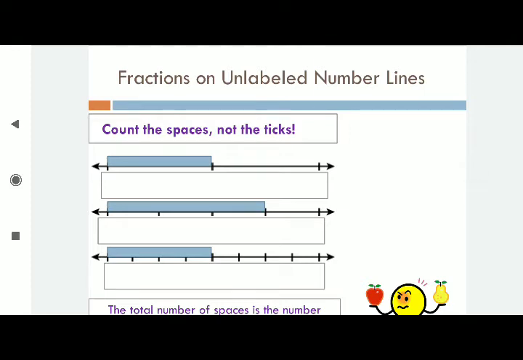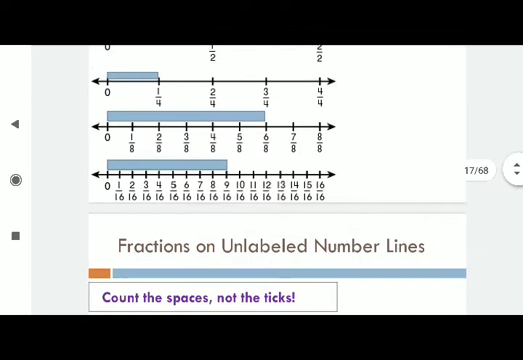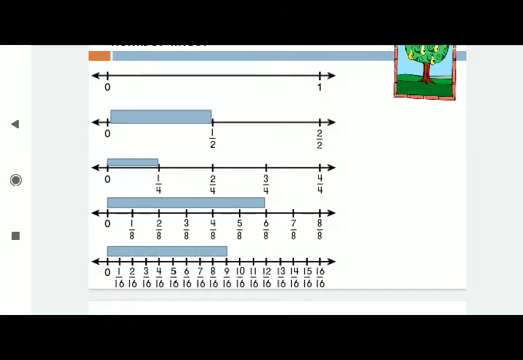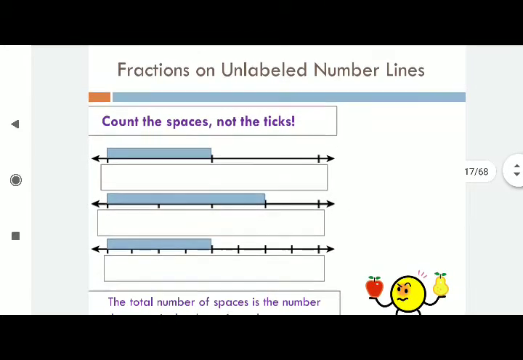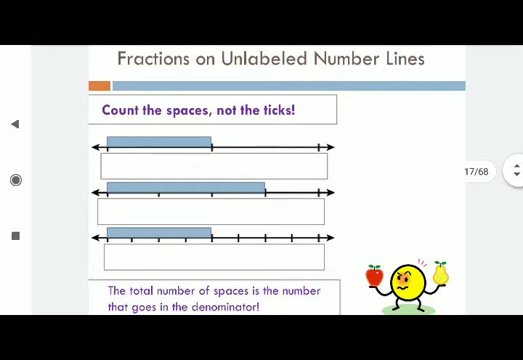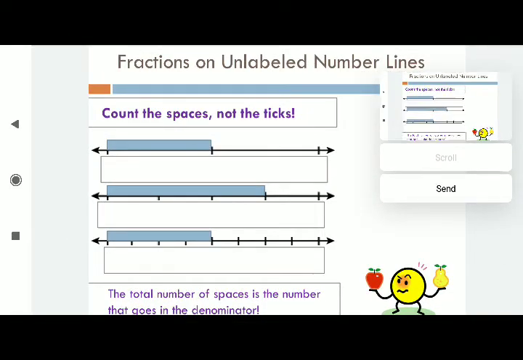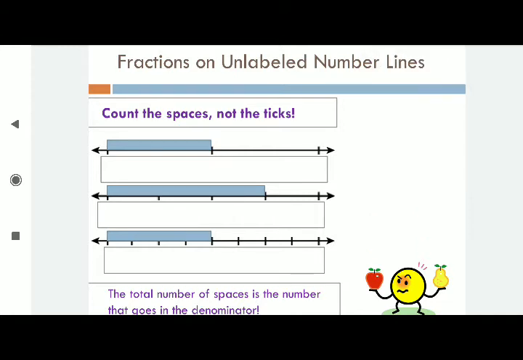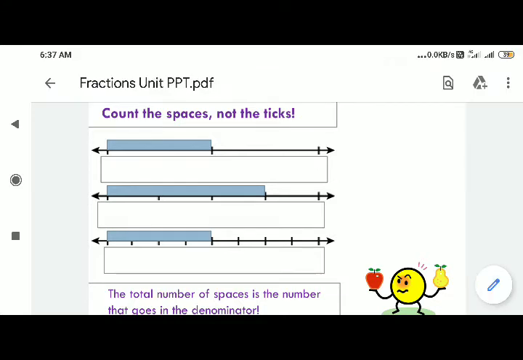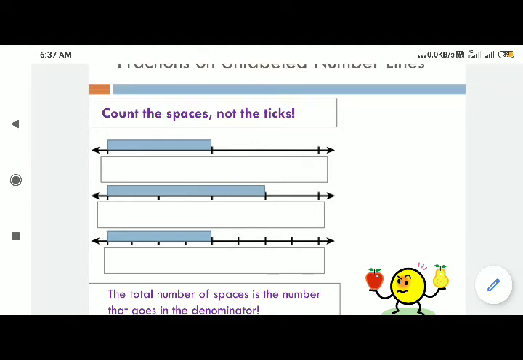Fractions on an unlabeled number line. See, the previous one was given with labels 0, 1/2, 2/2, so you can easily write the first one 1/2, second one 1/4, like this. But now in this question nothing is labeled, that means numbers are not given. You have to understand here. I'll explain the second one. If you take 0, first 1, 2, 3, 4 equal spaces are there. So 0/4, 1/4, 2/4, 3/4, 4/4. How many parts are shaded here? 3 parts out of 4 parts. So 3/4 is the answer. Complete the remaining also.